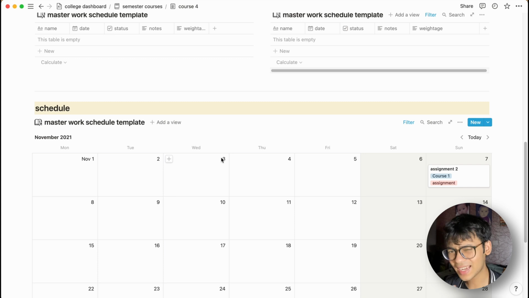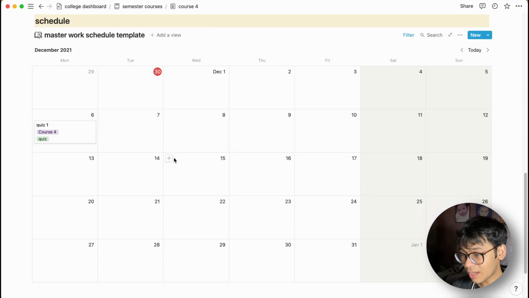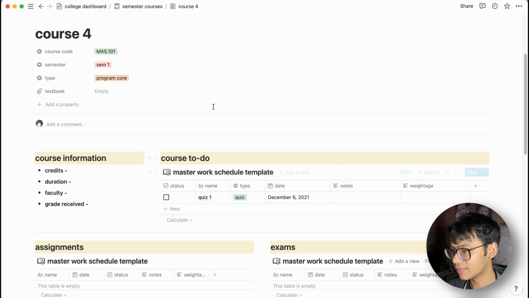And you have to do the exact same thing with the schedule. Go to filter, where course is, select course 4. So now, as you can see, the only thing that we have, the quiz, is actually showing up on the schedule, which is great.